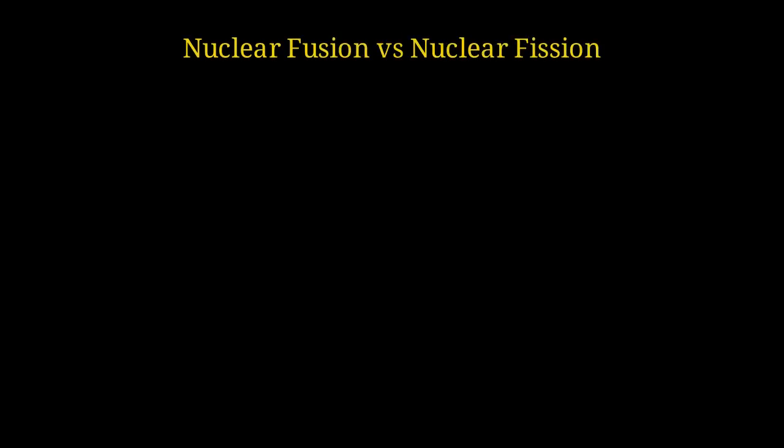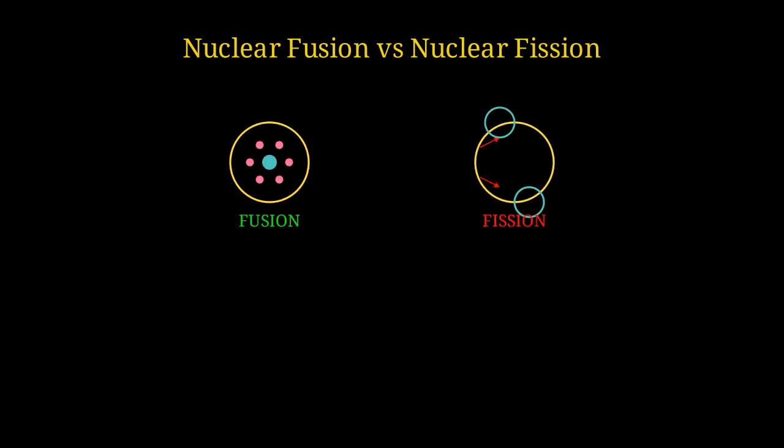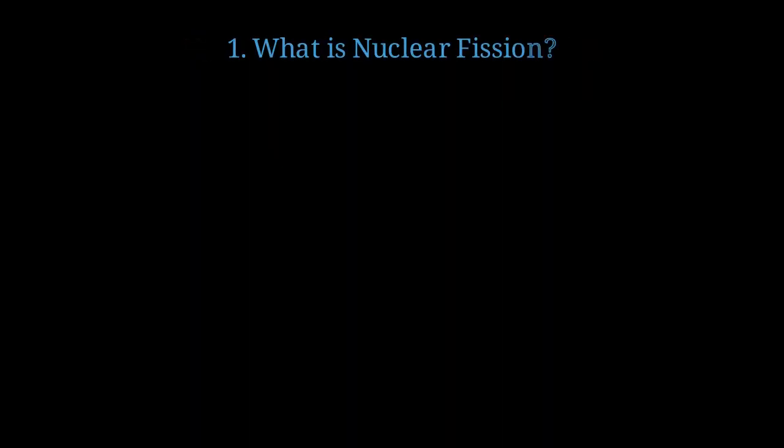Discover the two fundamental ways of releasing nuclear energy and how they differ from each other. Nuclear reactions come in two forms: fusion, where small nuclei combine, and fission, where large nuclei split apart. Let's start by understanding nuclear fission, the process that powers today's nuclear reactors.